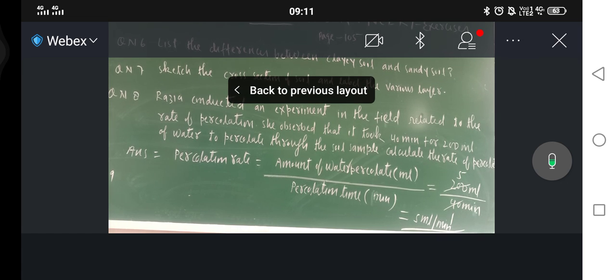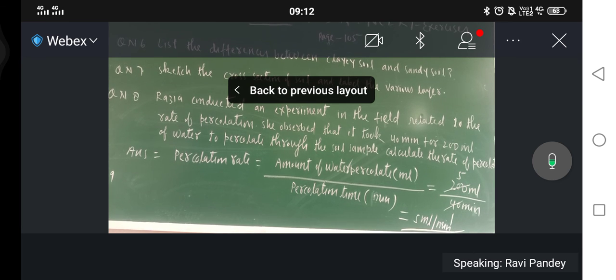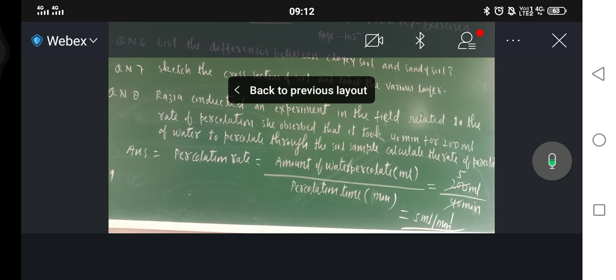Question number 10 is a crossword puzzle. So you will solve it, only one question is left. Only and only one question. And afterwards I will start the new chapter, that is respiration in organisms. Okay, so that's all for today.